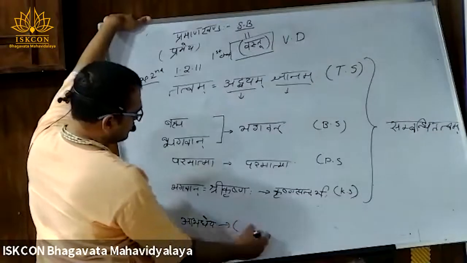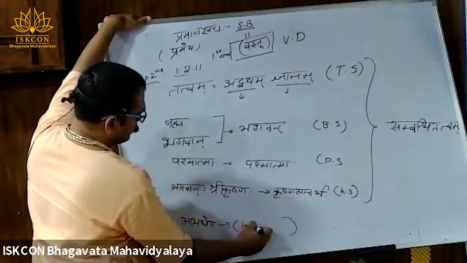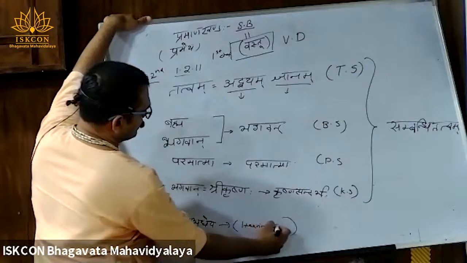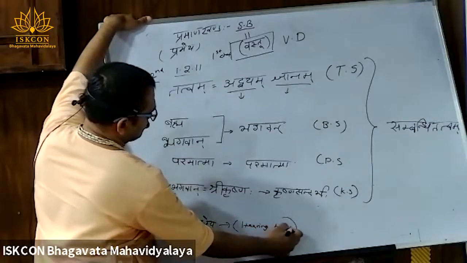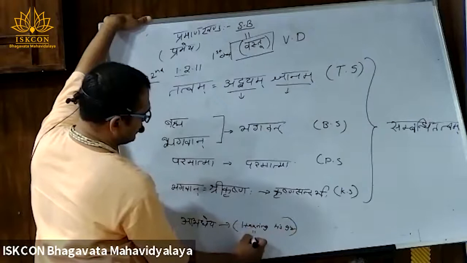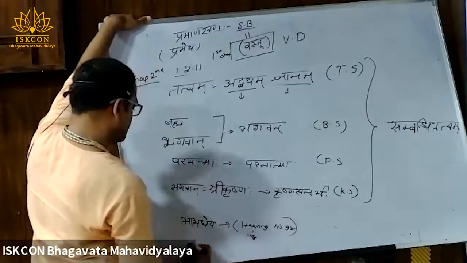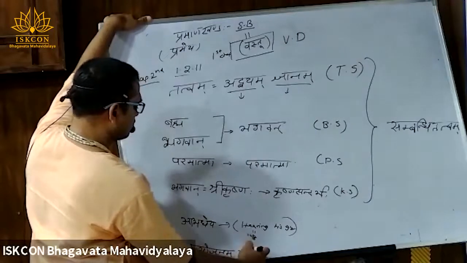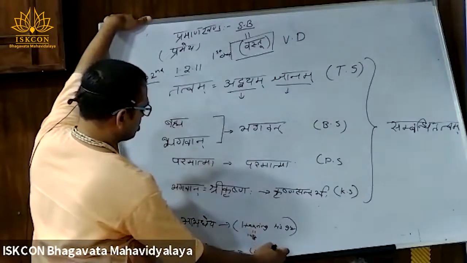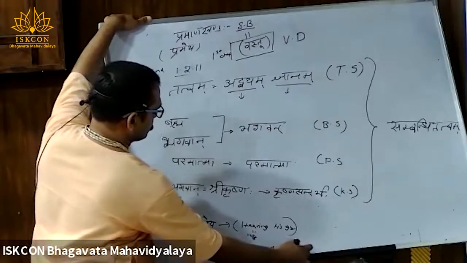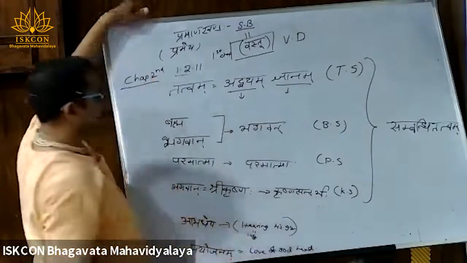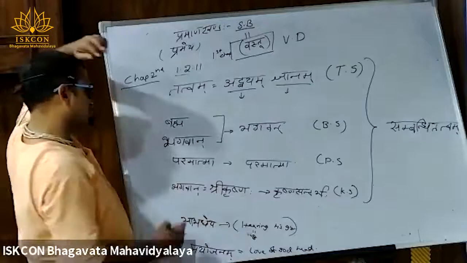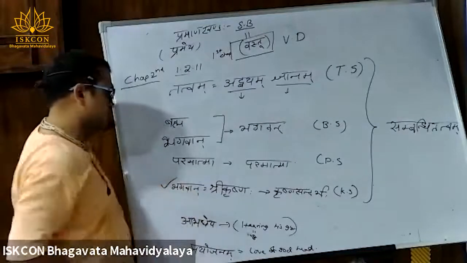Then how to get it? By hearing about him, by hearing his glories. And from the Upalakshana you can take all the other 8 processes: Shravanam, Kirtanam, Vishnu Smaranam. And then what? Prayojanam. Prayojanam is what? That love of Godhead. That is the Prayojanam. Like this the Sandarbhas are organized. Now today we are going to see this.